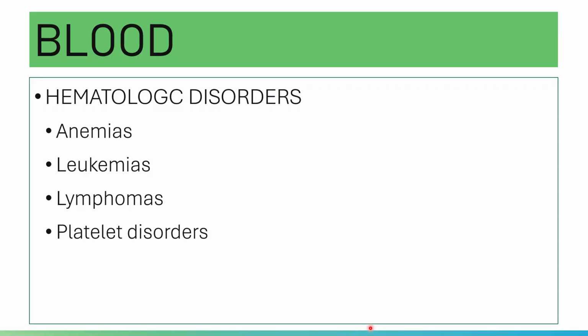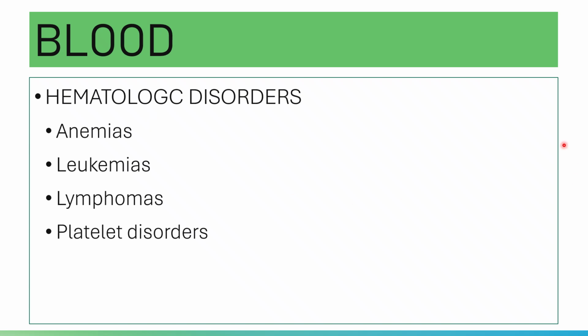Anyway, your anemia is characterized by a decrease in the number of red blood cells, hemoglobin concentration, or hematocrit. If there is a decrease in the number of red cells or hemoglobin, it will cause reduced oxygen delivery to the tissues. Because again, your red blood cells are responsible for delivering oxygen to your peripheral tissues. So in anemia, you have a decreased red blood cell. The problem here is the red blood cell and its components.